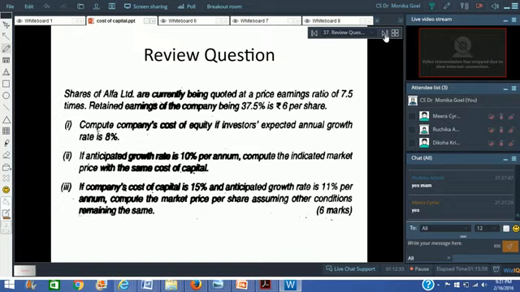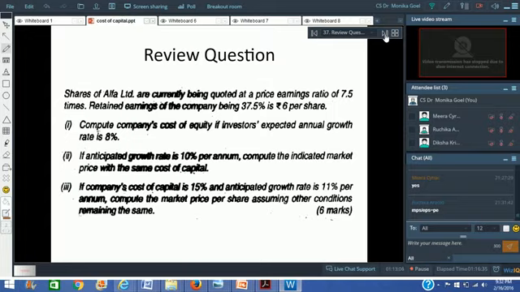Or can you give me the formula to find out the earning per share here? Retained earnings is 37.5%, is rupees 6 per share. Any idea how do we find out the earning per share? MPS divided by EPS is price earning. No, I want to know how do we calculate EPS with this given information. I have got the price earning ratio. If I want to know the market price per share, can you give me the earning per share?